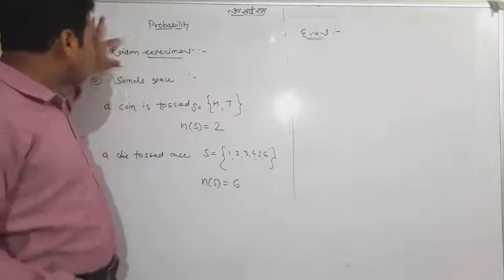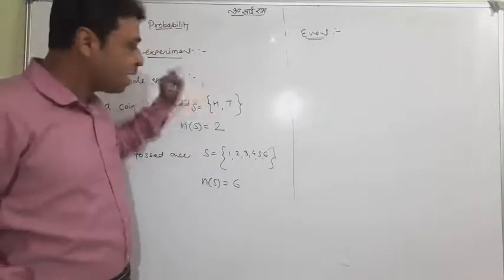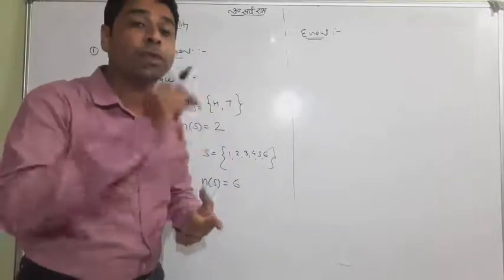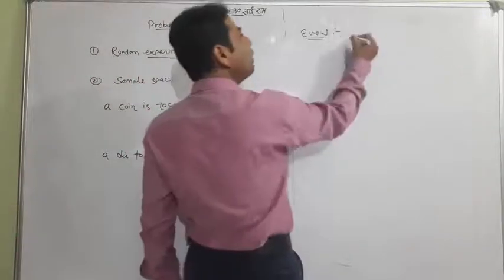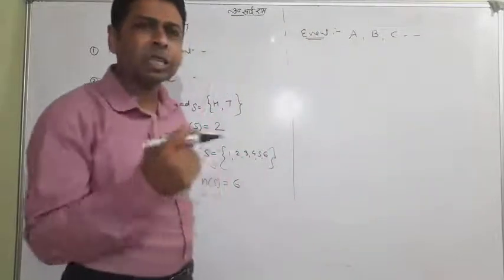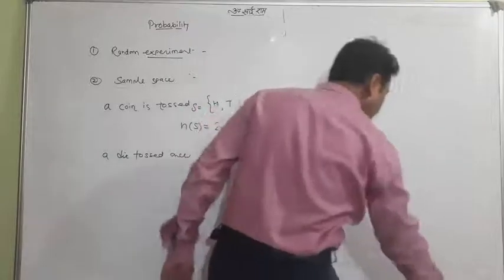So event means, when you have finished your experiment and got the sample space, any element or subset of the sample space is called an event. Okay, so try to understand the event. An event is normally denoted by capital A, capital B, capital C, and so on. This is a symbolic language only. And now let me say something about probability, students.